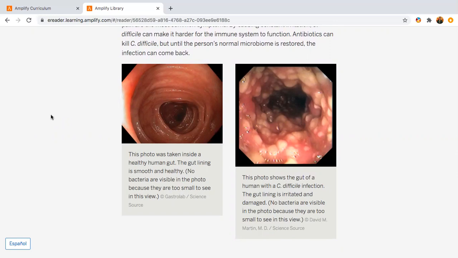On the right side, we have another image, and this text states, this photo shows the gut of a human with a C. difficile infection. The gut lining is irritated and damaged. No bacteria are visible in the photo because they are too small to see in this view.